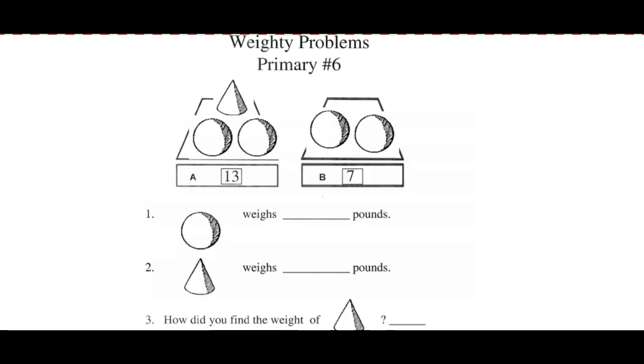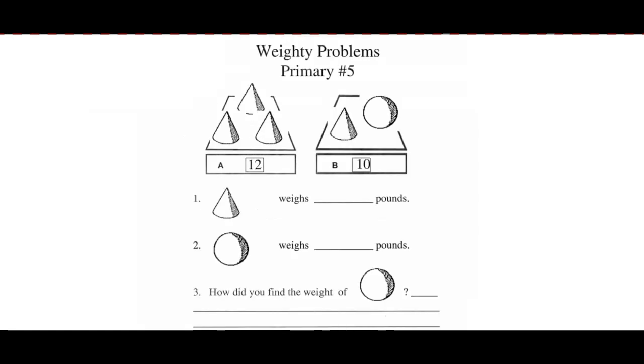On this one, let's see, whoops, it's number 6. I skipped over number 5. There we go. On number 5, we've got 3 cones this time, and they add up to 12 pounds, so 12 divided by 3 gives us 4 pounds for each cone. And if that's a 4-pounder, the sphere must be a 6-pounder to add up to 10.